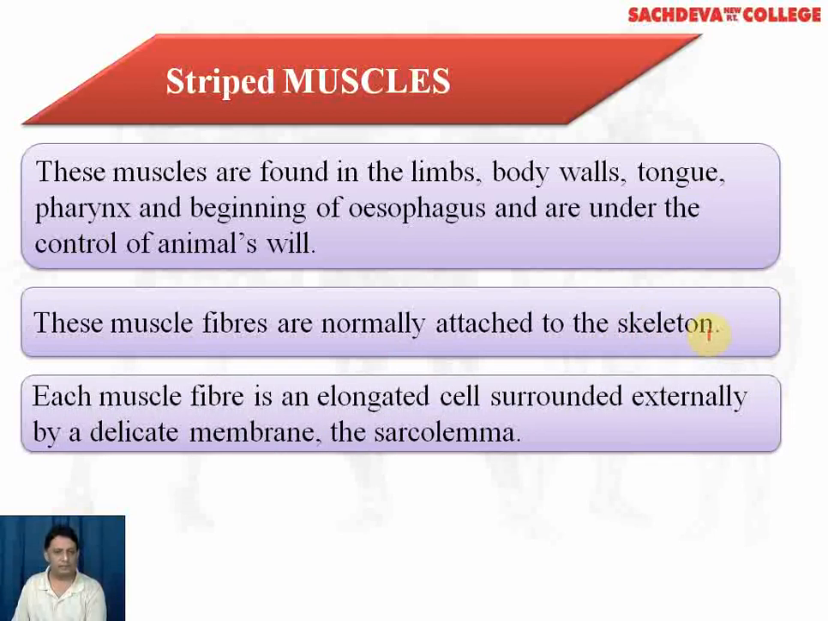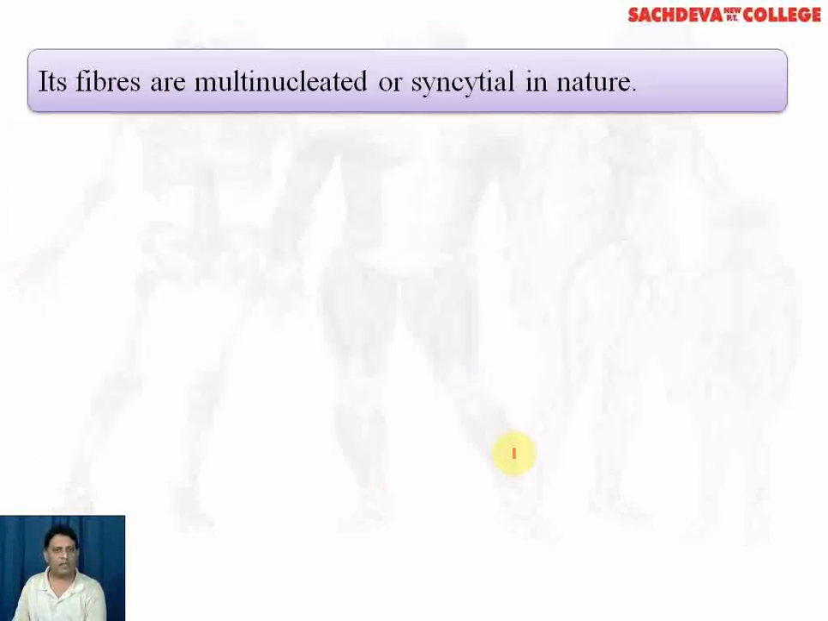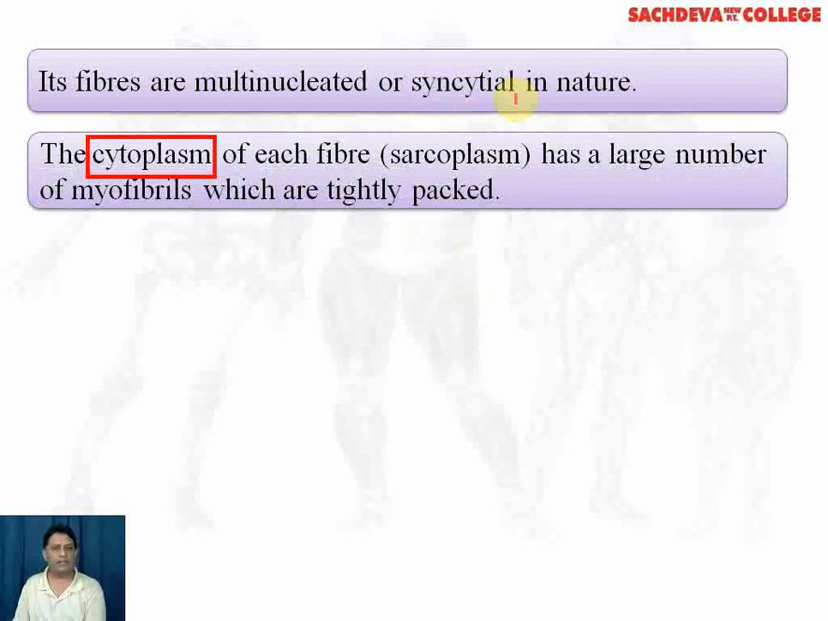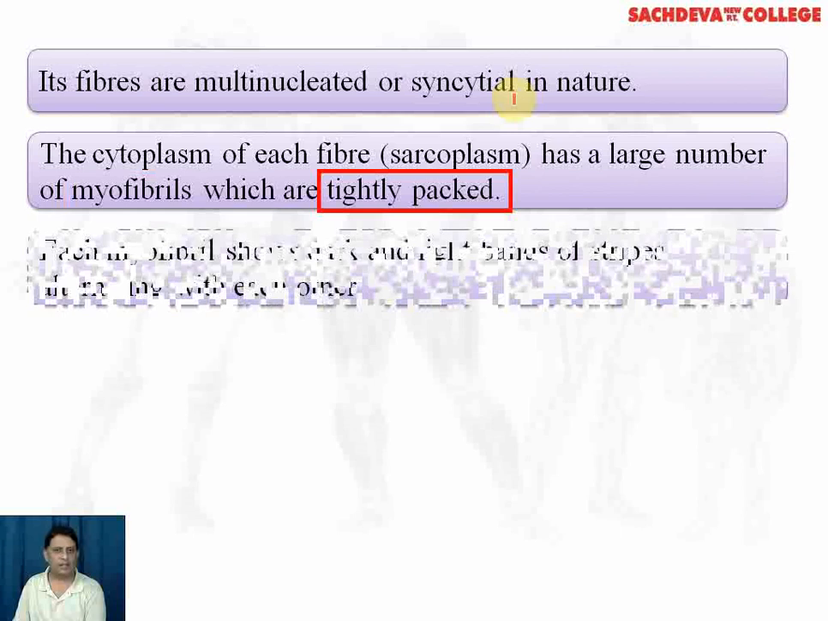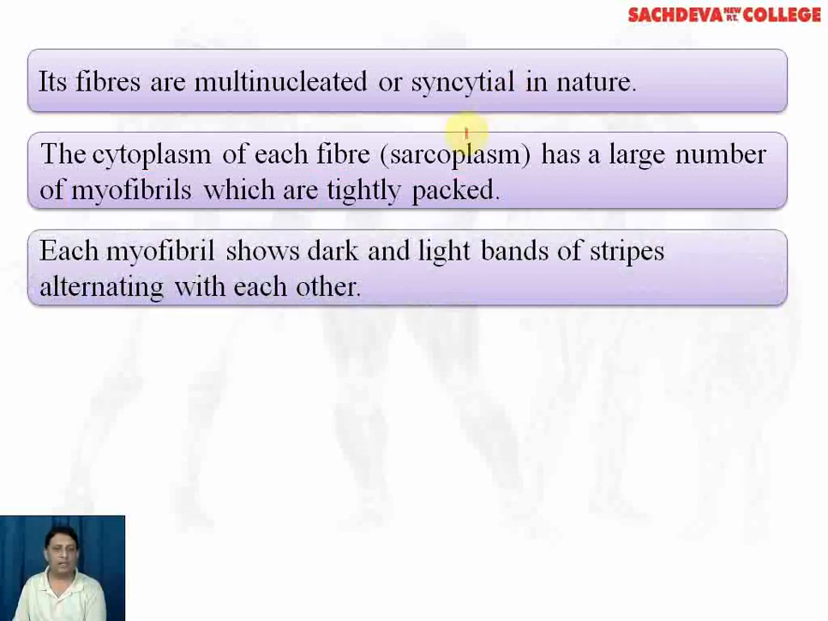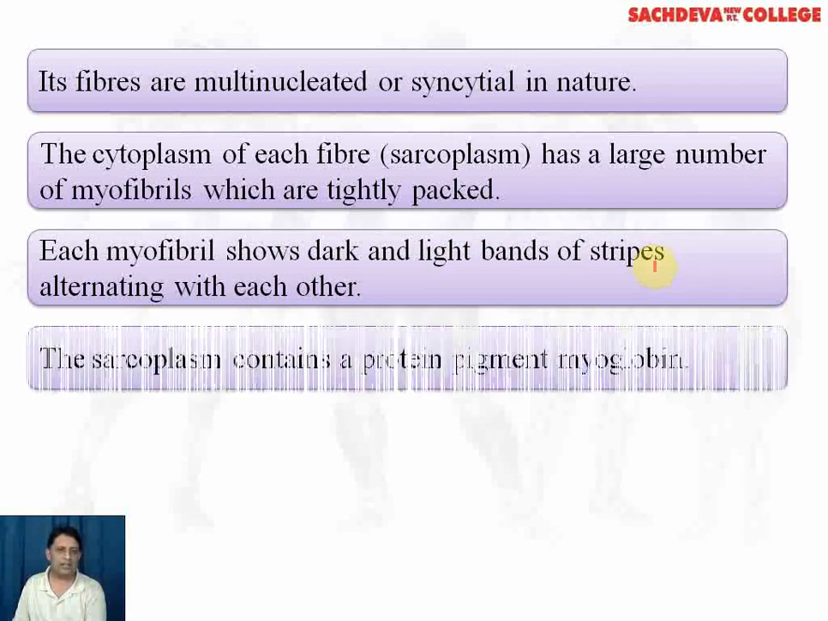Each muscle fiber is an elongated cell surrounded externally by a delicate membrane known as the sarcolemma. So the covering is known as sarcolemma. Fibers are multinucleated. For multinucleated, we use a scientific term which is syncytial. The cytoplasm or the sarcoplasm has a large number of myofibrils which are tightly packed. Now each myofibril shows alternate dark and light bands, or stripes. Therefore the name striped muscles. These dark and light bands alternate with each other.